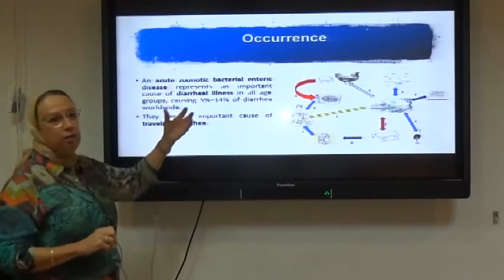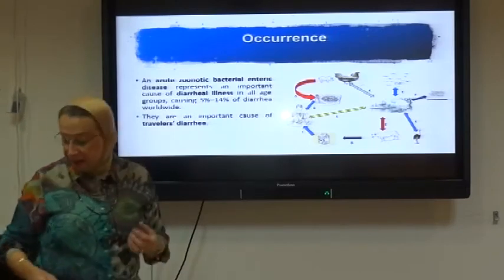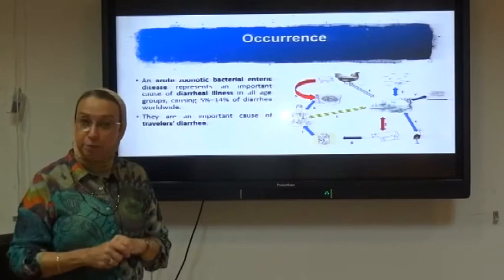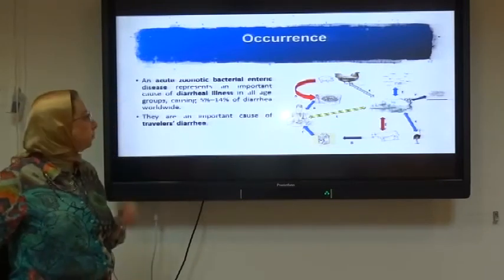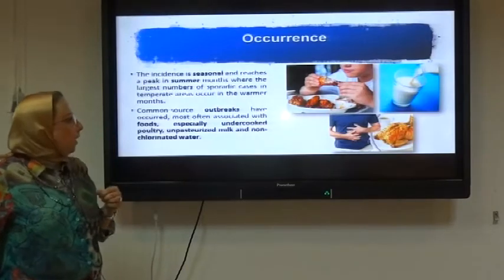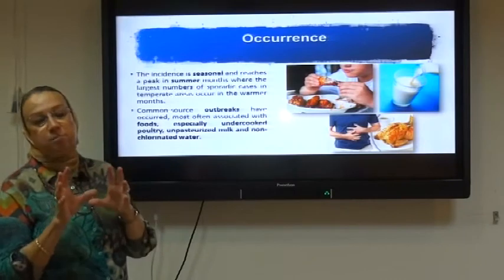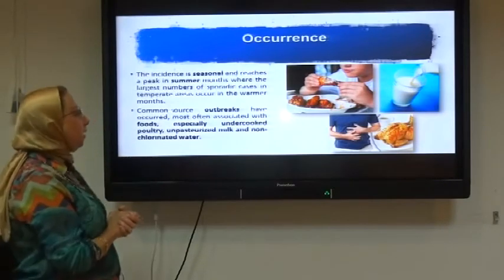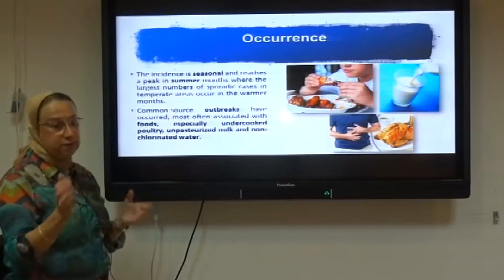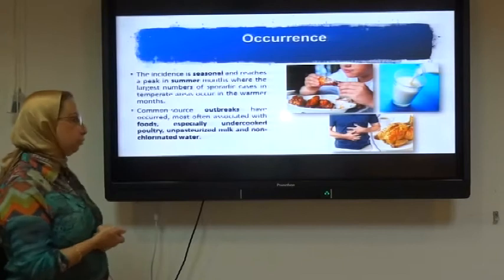The bacteria here are carried in reservoirs, which is cattle or poultry, and sometimes in some domestic animals, like the kittens and puppies. The disease occurs usually in outbreaks, بالذات درجة الحرارة المرتفعة في الصيف مثلا, but نتيجة consumption of, as we said, undercooked meat and poultry and unpasteurized milk and milk products.